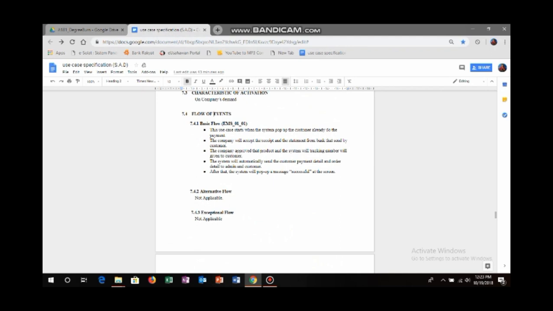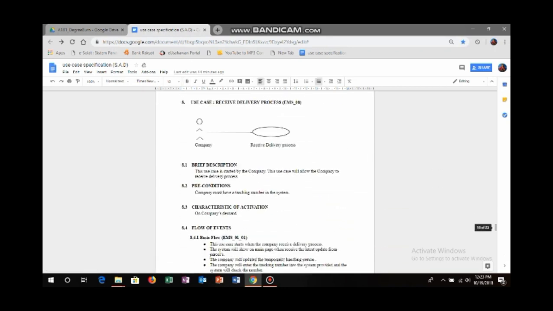The company will accept the receipt and the statement from the bank that was sent by the customer. The company approves the product and the system, with the tracking number, will give it to the customer. Next, the system will automatically send the customer payment detail and order detail to admin and customer. Lastly, the system will pop up a successful message on the screen.